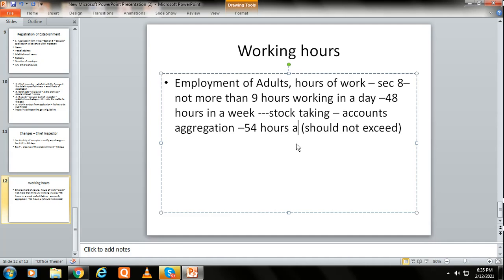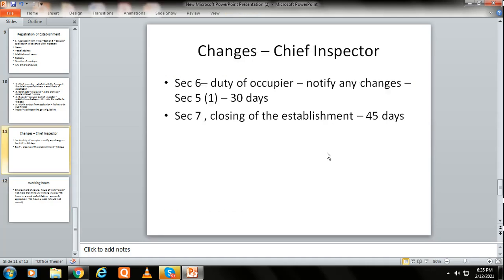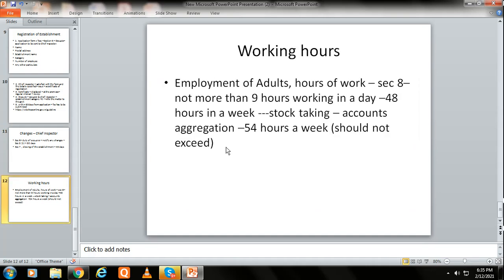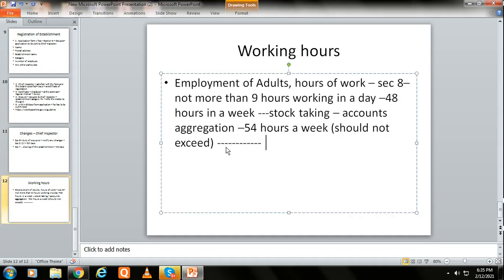And 54 hours a week, and also the condition that the aggregate hours so worked shall not exceed 150 hours a year. That means ultimately, I'm talking about the working hours, it should not exceed 150 hours in a year. So three concepts. First is employment of adults: an adult will work according to section 8 not more than 9 hours in a day, or 48 hours in a week.